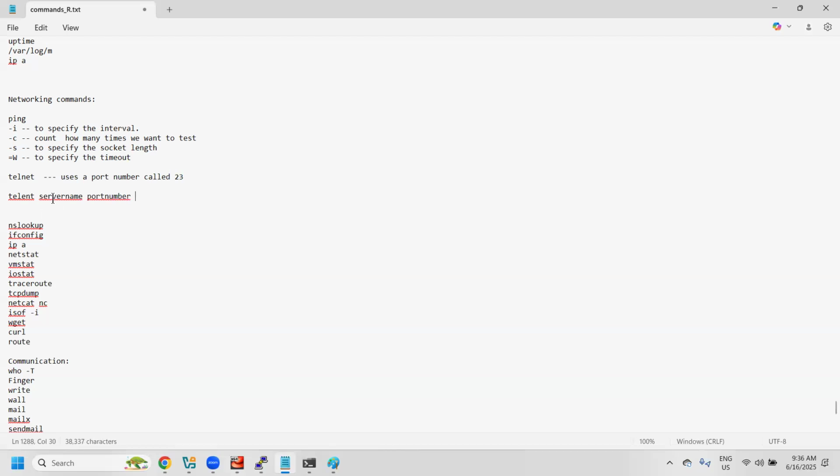With the help of telnet, we can test whether a particular port is reachable. We have lots of servers, and in a server a port is nothing but, for example, what is a port? A server can run multiple services.